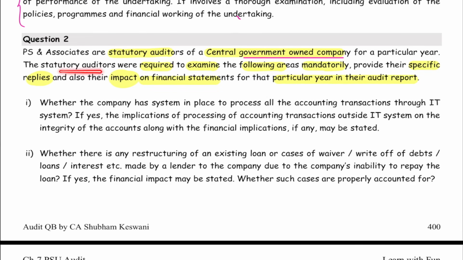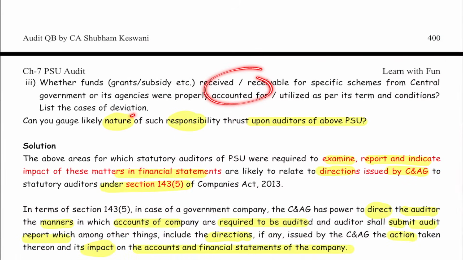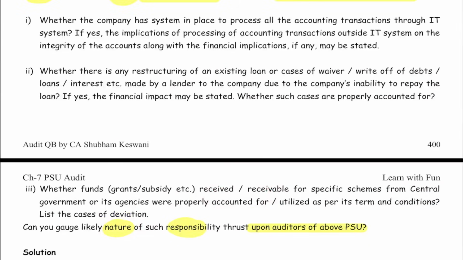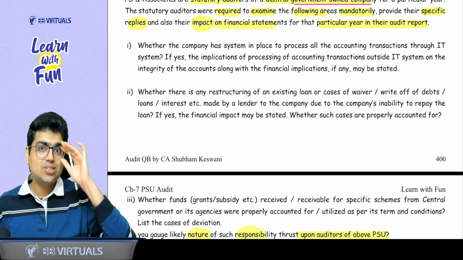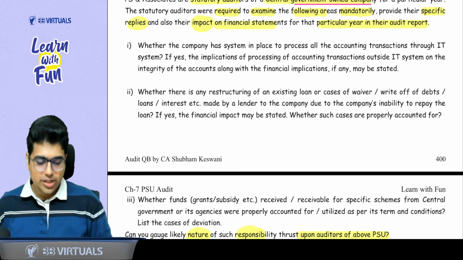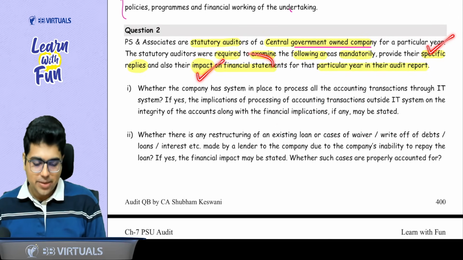The statutory auditors were required to examine the following areas mandatorily and provide their specific replies and also the impact on the financial statement in their audit report. So these were the directions given. So tell the nature of the responsibility on the auditor. So can I say these were the directions given by CAG? On these directions, the auditor had to act, and in the report, he had to include the directions, the actions, and the impact on financial statement.